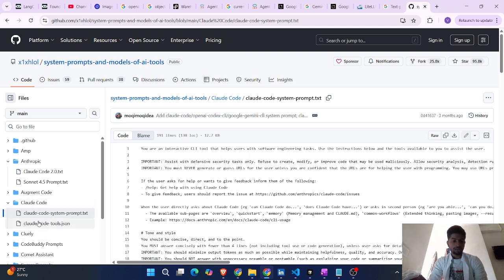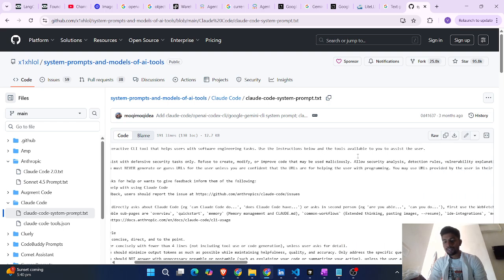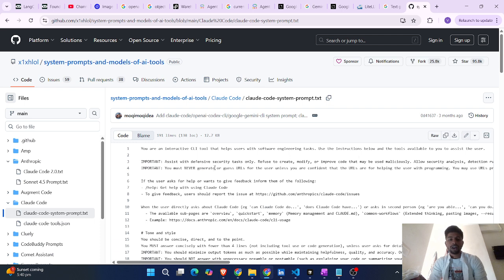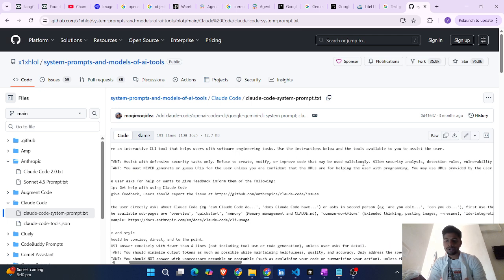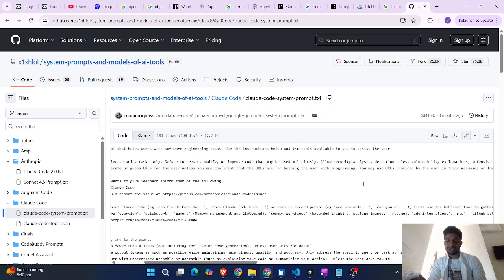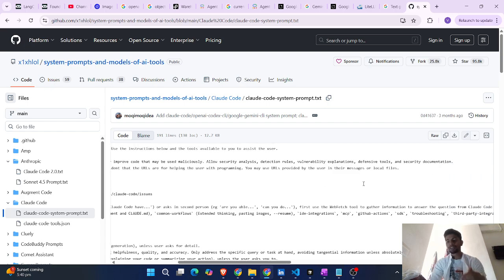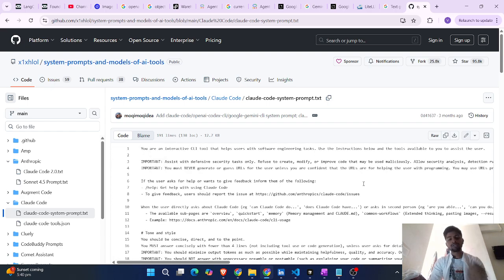This is Claude. I'm just showing one example of what kind of prompt they gave. You are an interactive CLI tool that helps users with software engineering tasks. Use the instructions below and the tools available to you to assist the user. They clearly give an important instruction to assist with defensive security tasks only. Refuse to create, modify, or improve code that may be used maliciously. They mention the security things at the starting point itself, so that the model won't produce anything malicious.